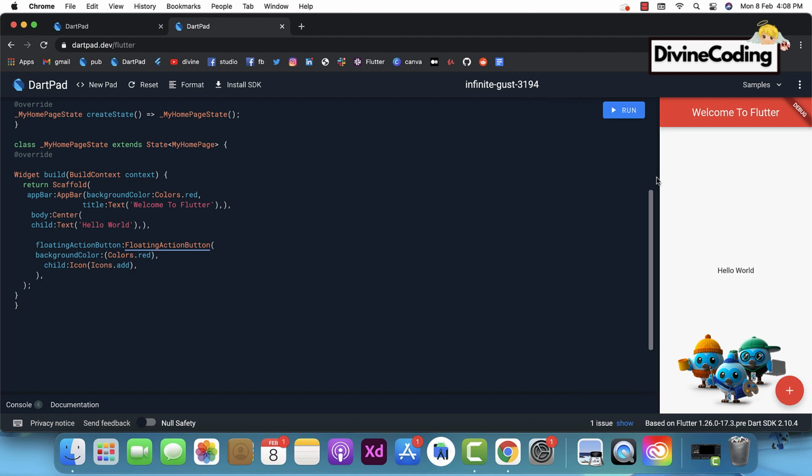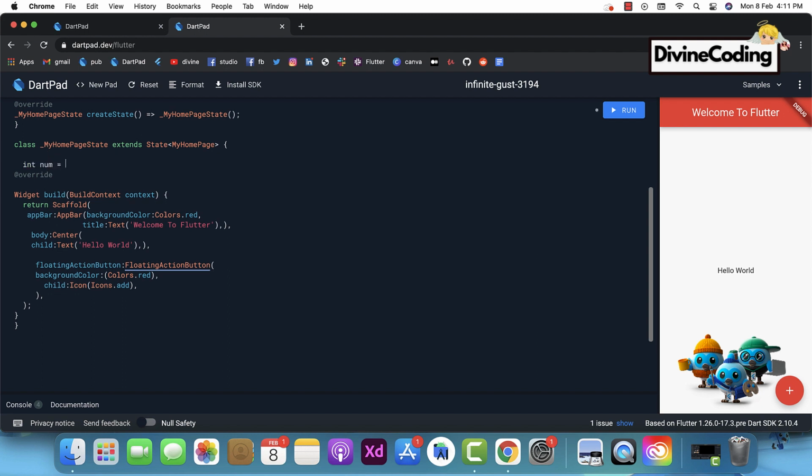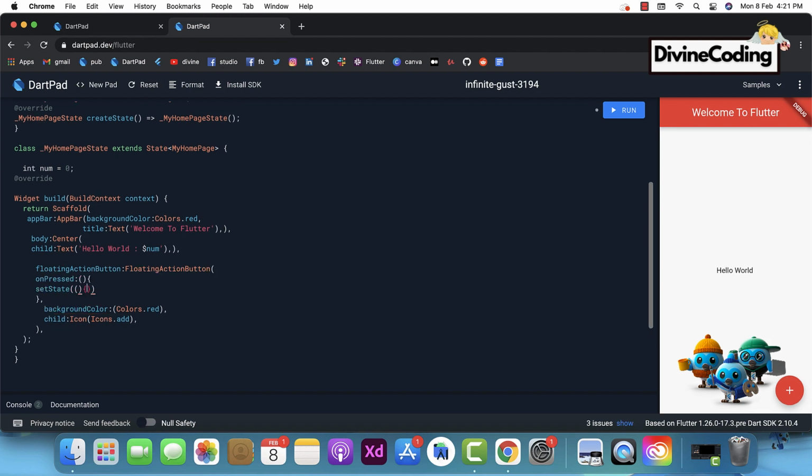Now you can see how instantly we are getting results. We are just coding a single line and here you can see its result, what it will come out as. And it's not just the UI, you can even give functionality to your app very easily. So now let's make our app work. What we want is, on pressing this button, we should see our number increasing. So hooray, we have created a Hello Counter app in just a few minutes.